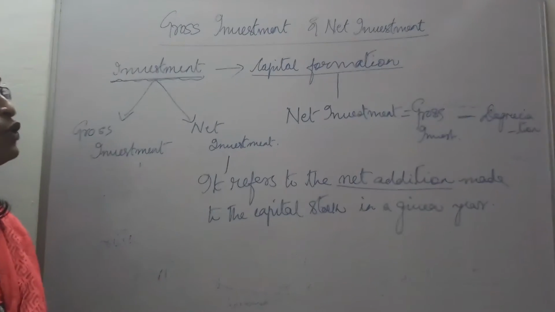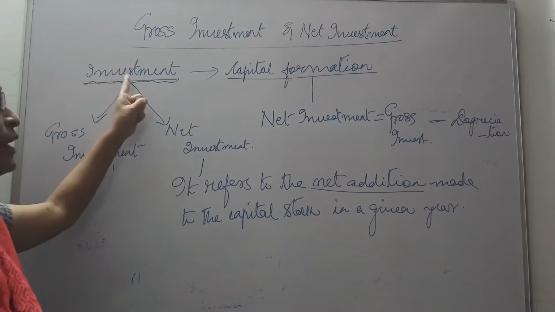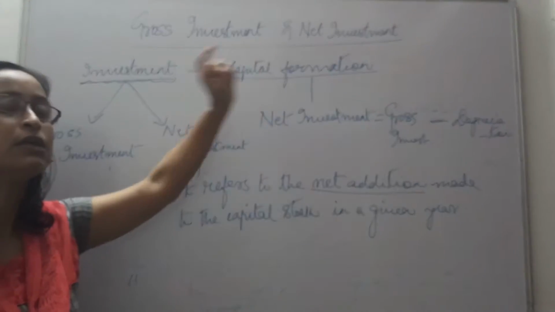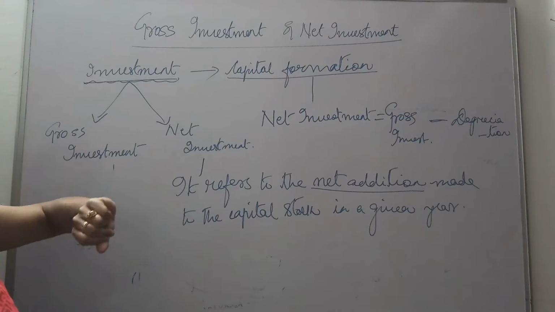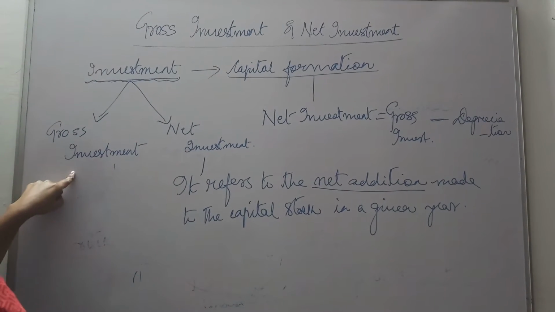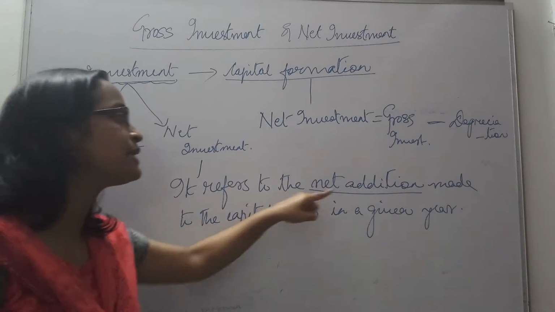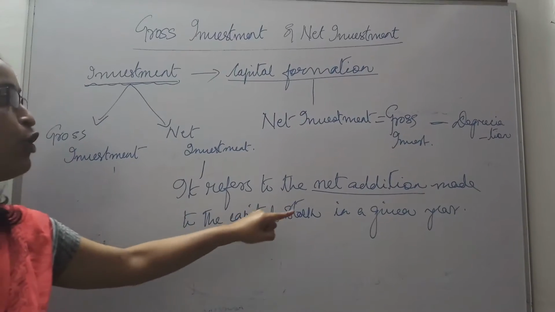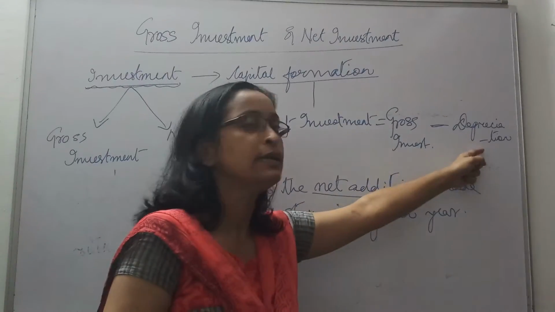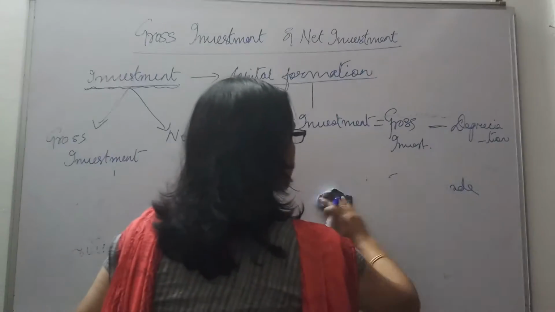Now next we are moving to the term depreciation. I hope this is clear now. First we defined investment. Another name for investment is capital formation. Capital formation is the addition made to the country's capital stock in a given year. Investment is of two types, gross investment and net investment. Gross means total addition made to the capital stock of an economy in a given year. Net refers to the net addition made to the capital stock of an economy in a given year. What brings the difference between gross and net? The difference comes with depreciation.